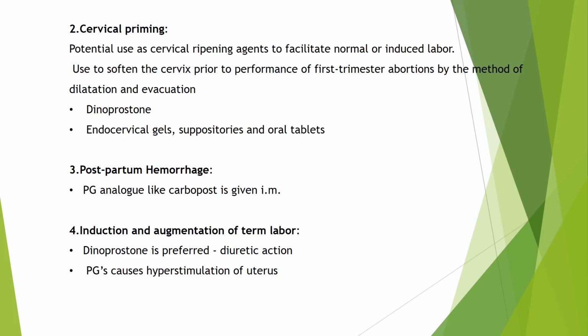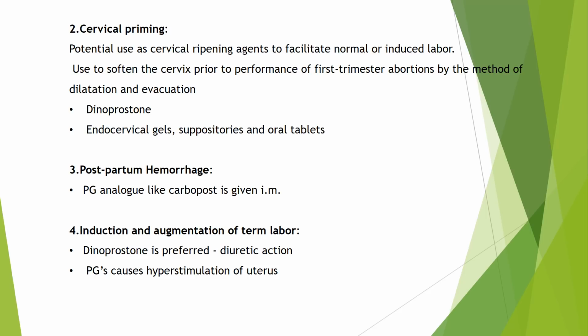Second use is cervical priming. It is used as a cervical ripening agent to facilitate normal or induced labor. It is used to soften the cervix prior to the performance of first trimester abortions by the method of dilatation and evacuation. Dinoprostone is used as endocervical gel, suppositories and oral tablets.